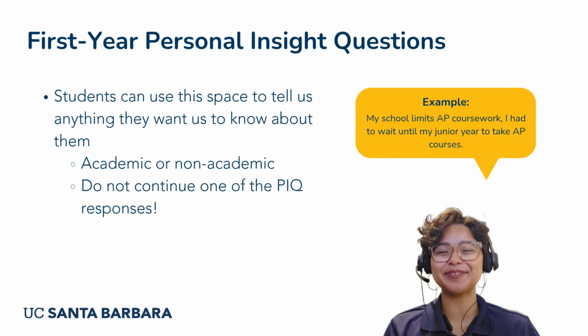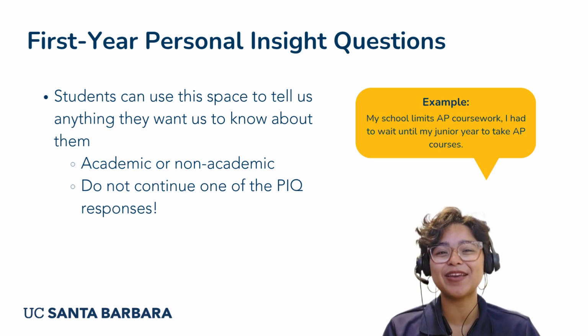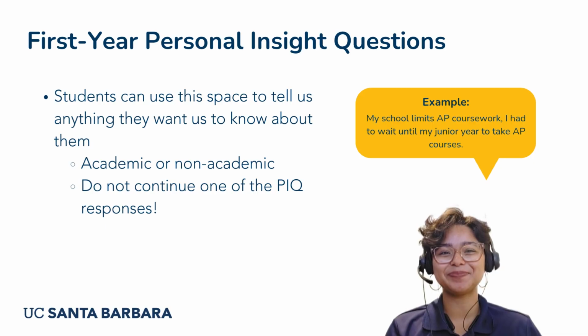After you complete your personal insight question responses, you will have the opportunity to include any additional comments or information that you did not get to share elsewhere in the application. To be clear, do not continue one of your personal insight question responses in the additional comments section. Feel free to use brief sentences to convey the information precisely. Students can use this space to tell us anything they want us to know about them, whether that is academic or non-academic information. For example, you can share the important context of your high school. My school limits AP coursework, and I had to wait until my junior year to take AP courses.